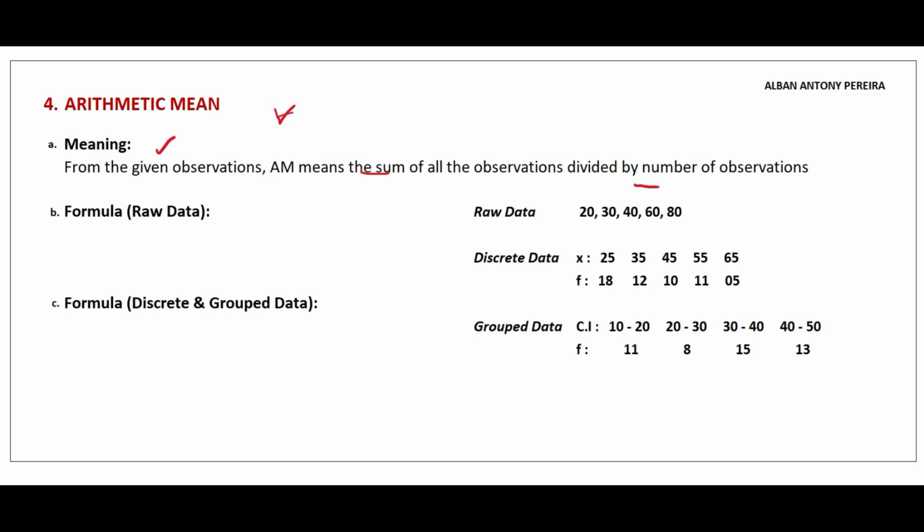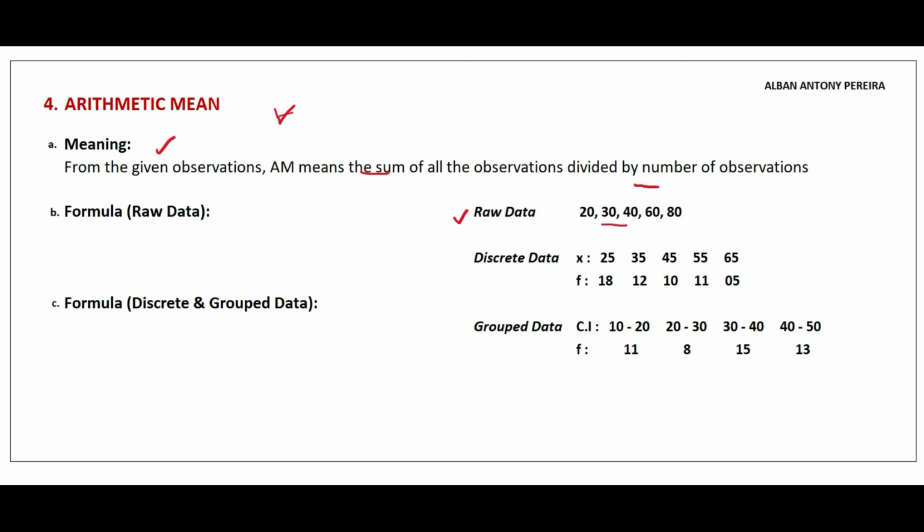First, understand what is raw data. When you look at the problem, if the question says 20, 30, 40, 60 and 80, this data is only given, and then they ask to compute the arithmetic mean. In this case, these are all standalone numbers given.